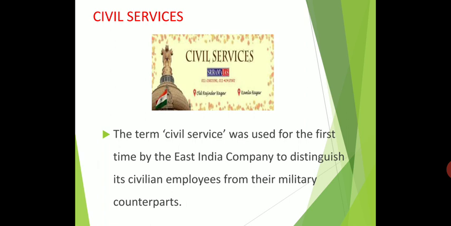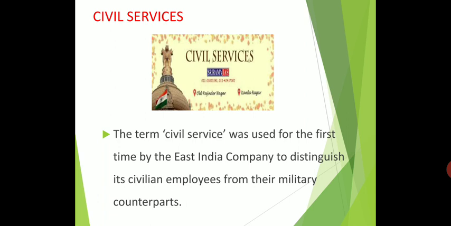The idea of competition for recruitment was first introduced by the Charter Act of 1833. What is called a Charter Act? It was like a constitution. At present we follow the Constitution; at that time it was the Charter Act. So they introduced the Charter Act in 1833.